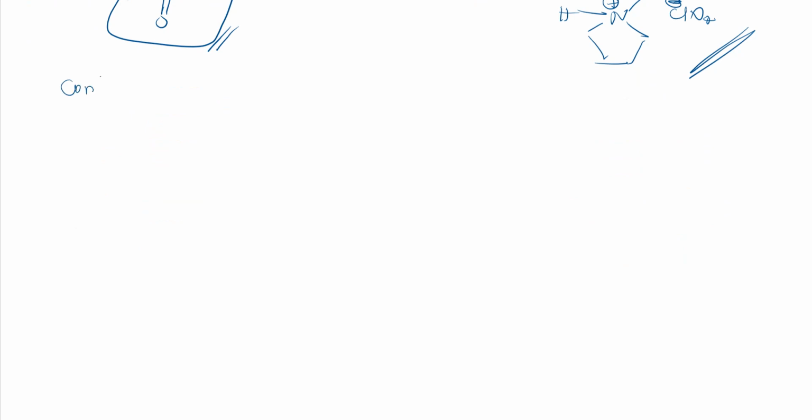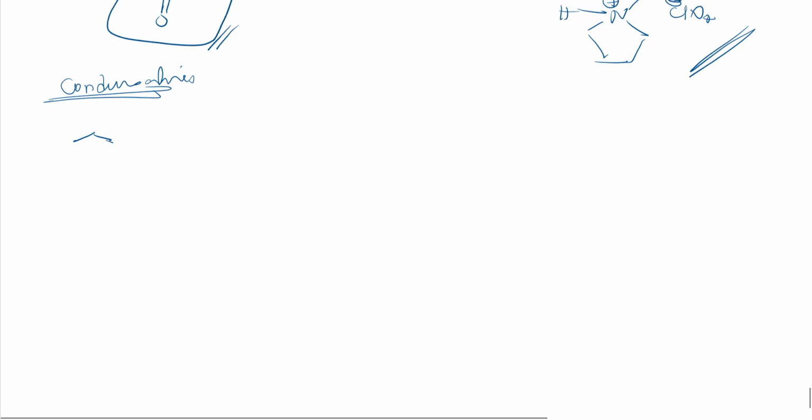So next, condensation reaction. Within that condensation reaction, miscellaneous ones are there, right? So this is condensation. So the same compound I will take. See here, I'll take the same compound which I explained now. So it is like this, right? This nitrogen is having positive charge, so it breaks this bond, so we can show it like this.